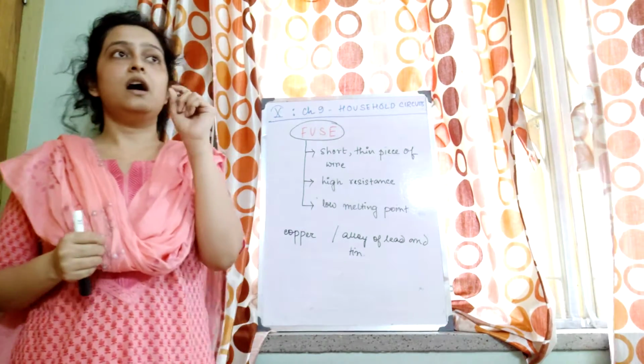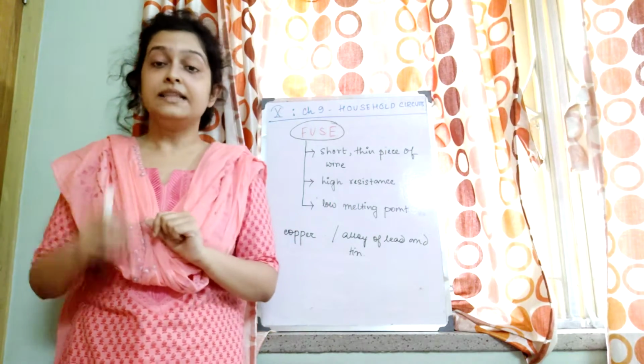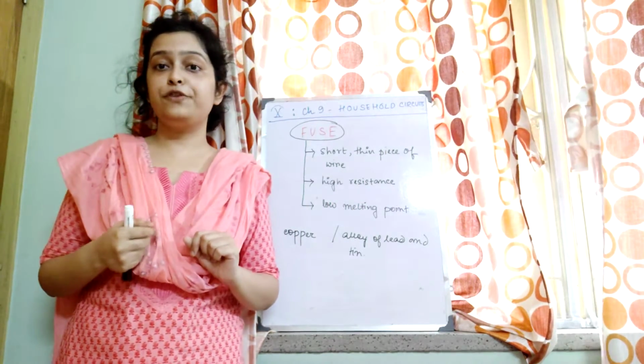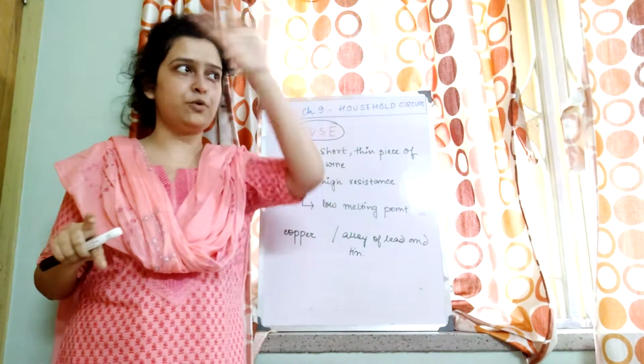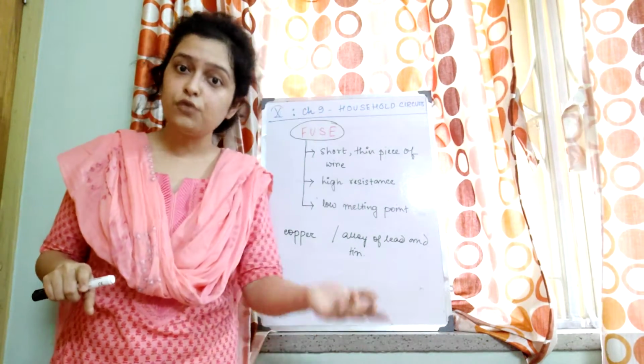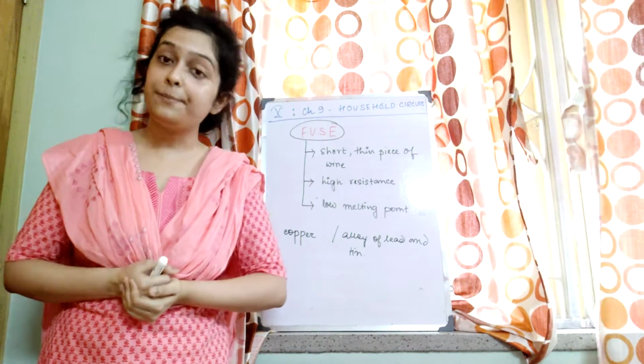Remember, we use a company fuse before the kilowatt hour meter. Then we again use fuses in the distribution box, several fuses for each portion of the house. Also we use a fuse before each electrical appliance.